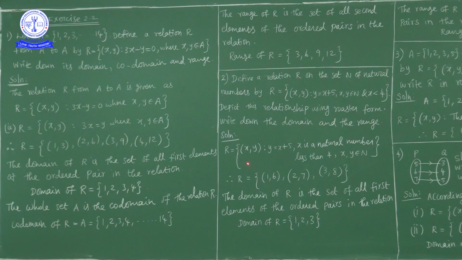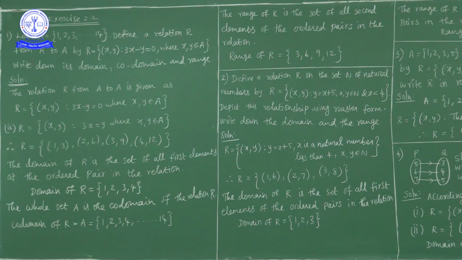Now here the relation is what? R is equal to the ordered pair x y, where y is equal to x plus 5, x and y are natural numbers, and x is a natural number less than 4. x is a natural number less than 4 means x is 1, x is 2, x is 3. So when x is 1, the y value is how much? 1 plus 5, 6. So 1 comma 6 belongs to this relation. When x is 2, 2 plus 5, 7. So 2 comma 7 belongs to this relation. When x is 3, 3 plus 5, 8. So 3 comma 8 belongs to this relation. So this relation contains the ordered pairs 1 comma 6, 2 comma 7, 3 comma 8.